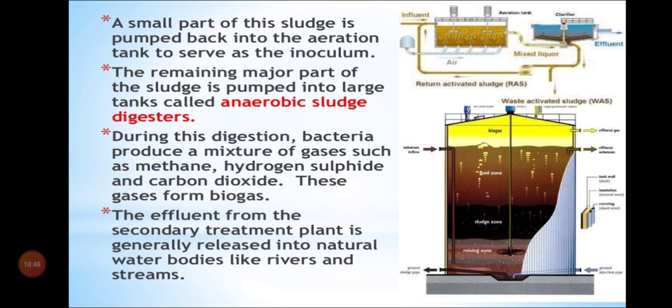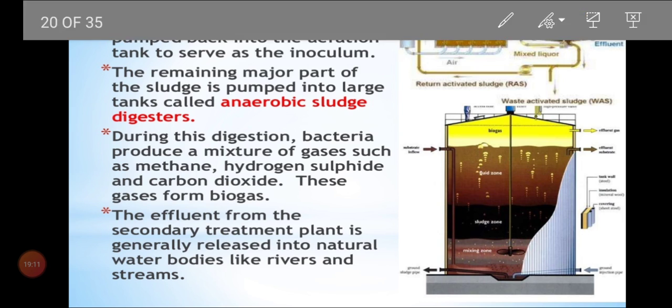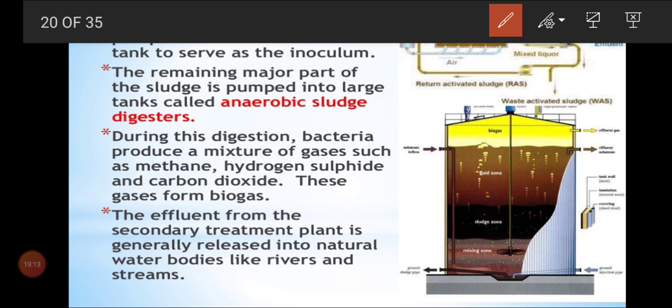After digestion, everything we filtered and sedimented in the tank, 99% was removed, and that can be used as a manure. The remaining 1% sludge can be taken and introduced into your water again for further cleaning process. So we are introducing again a small portion, and that only we call the inoculum.